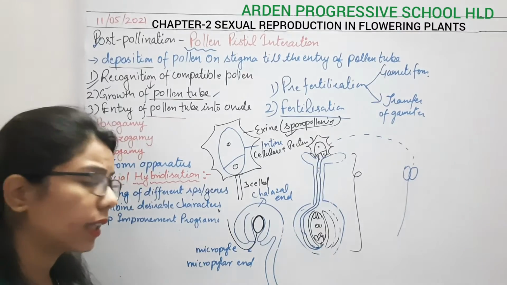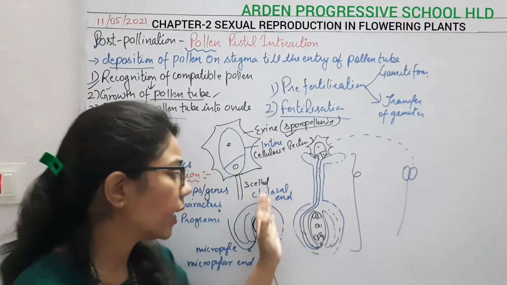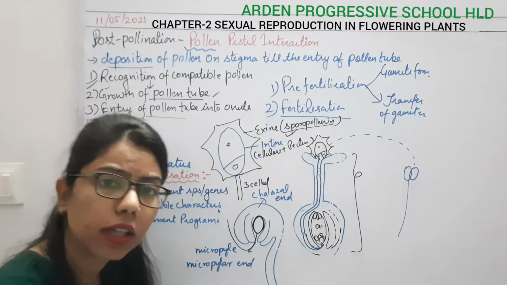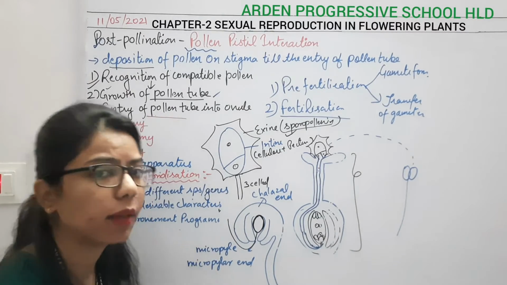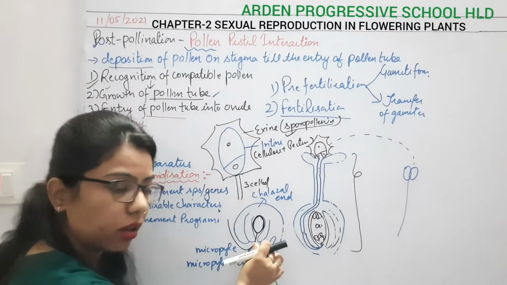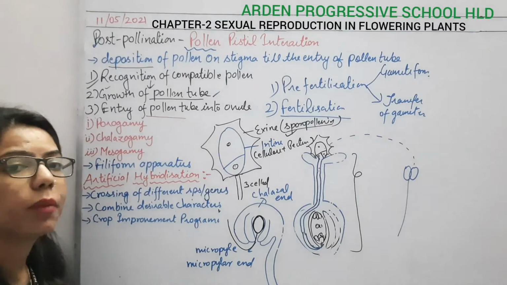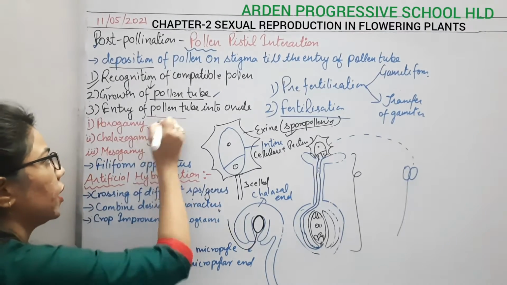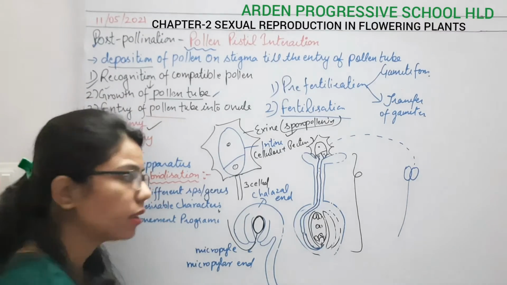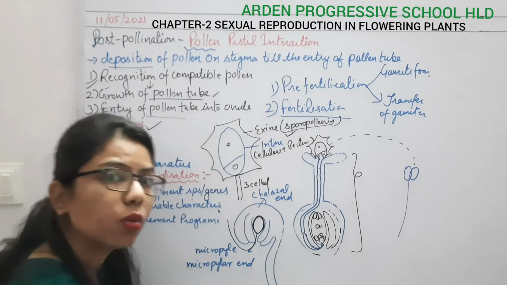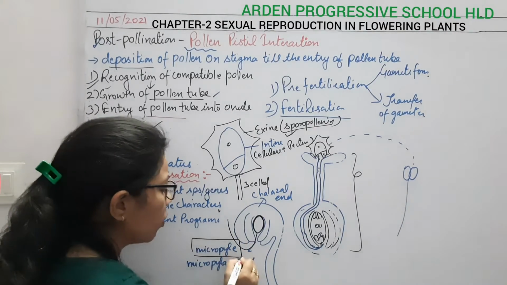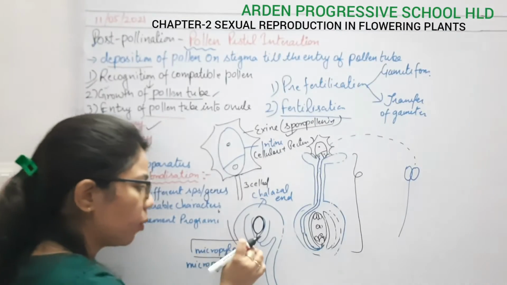So there will be different ways to enter inside the embryo sac. What can be the different ways and how have we categorized them? On the basis of the entry of the pollen tube inside this ovule, we have categorized into three parts. What are they? Porogamy. Poro relates to pore. Whenever the gametes move through the pore, the name of the pore is the micropyle. Micropyle is that opening.